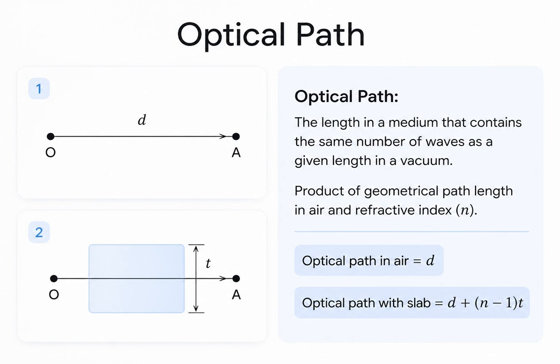Now, let us introduce the concept of the optical path. The optical path is defined as the length in a vacuum that would contain the exact same number of waves as a given length in a specific medium. Mathematically, it is the product of the geometrical path length and the refractive index of the medium. If light travels a distance d in air, the optical path is simply d, since air's refractive index is essentially 1. However, if we insert a transparent slab of thickness t and refractive index n, the new optical path becomes d plus the quantity (n minus 1) times t.